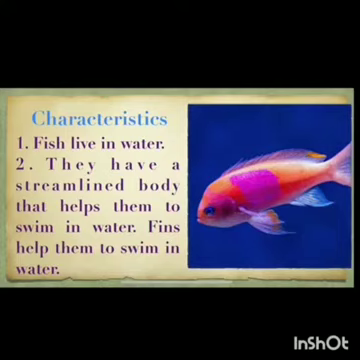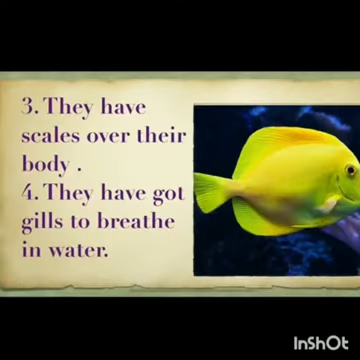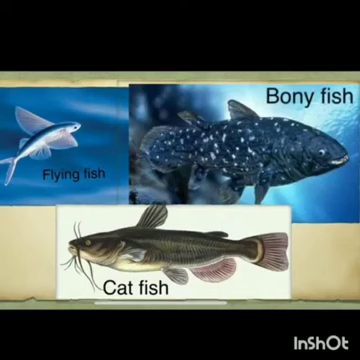Characteristics of fish. Fish live in water. They have a streamlined body that helps them to swim in water. Fins help them to swim. They have scales over their body. They have gills to breathe in water. Let's see some examples of fish: flying fish, bony fish, catfish.